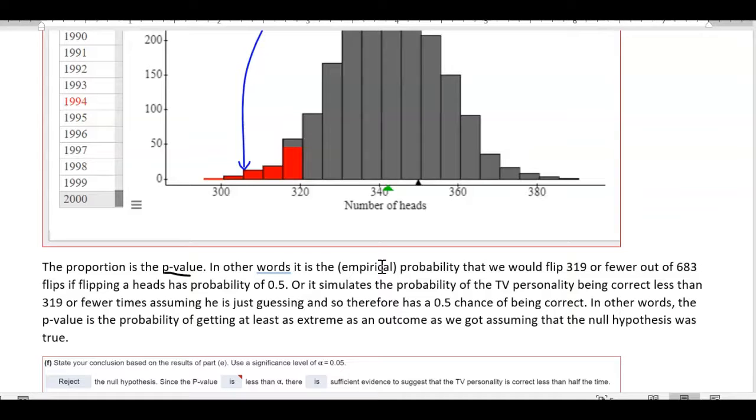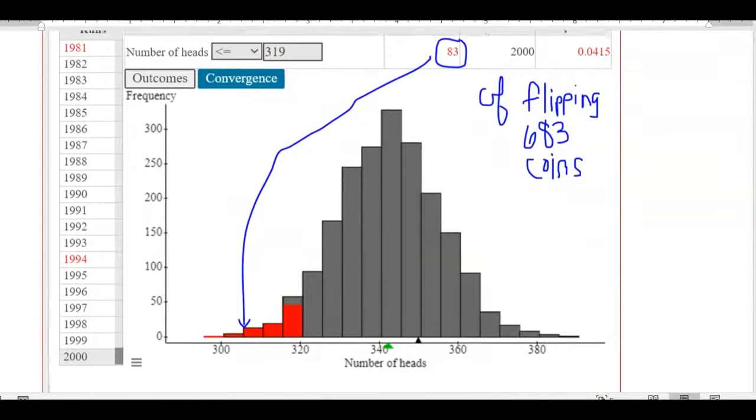Okay, so we're like, okay, we got 319 out of 683. That value, or more extreme, which is even fewer than that, probability of getting that 319 or fewer, if I flip 683 times, is going to be my p-value, which was about 0.042.